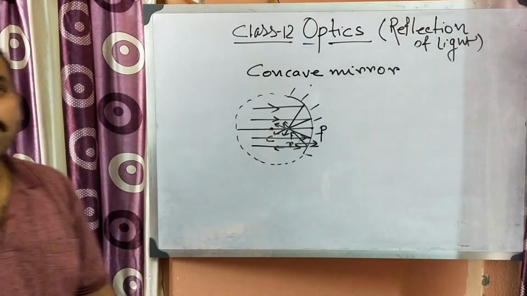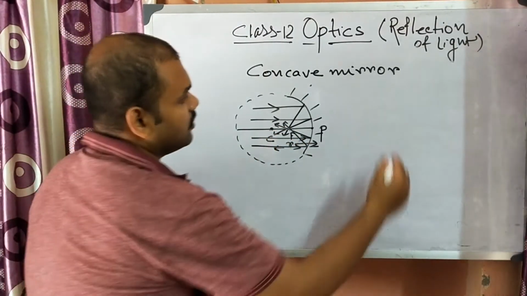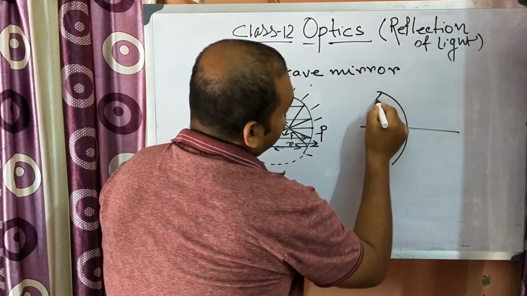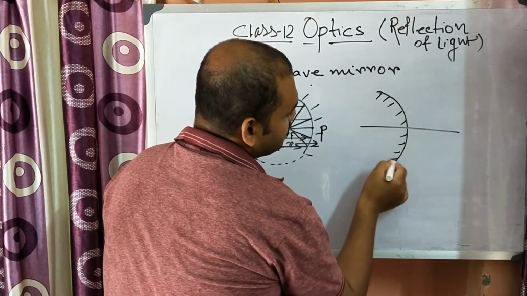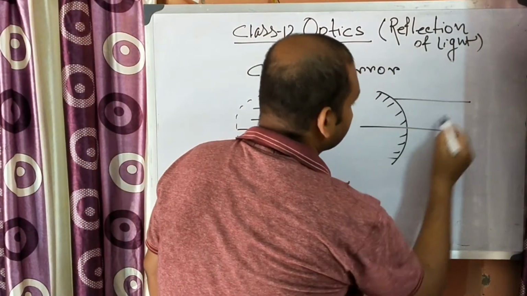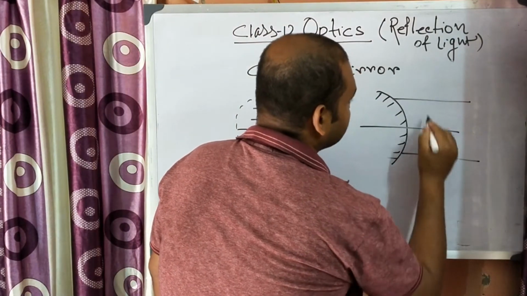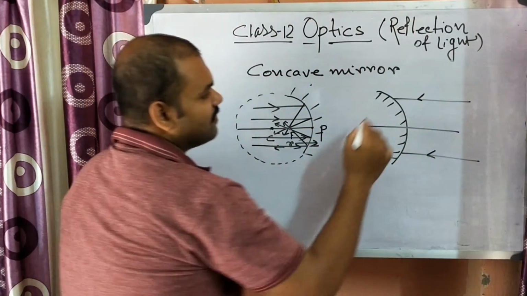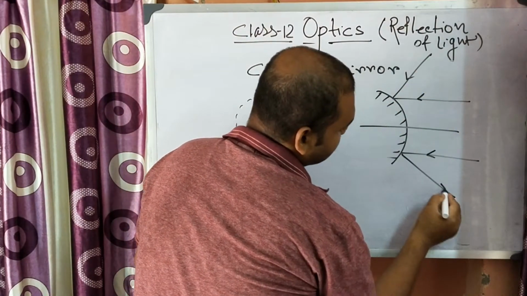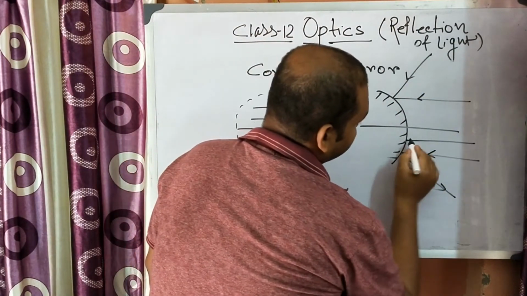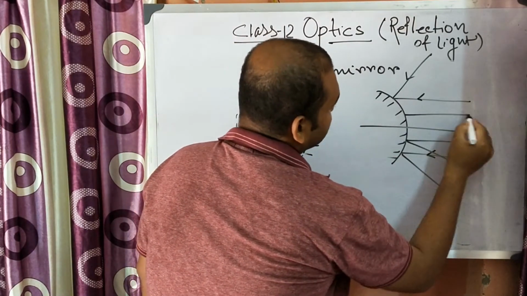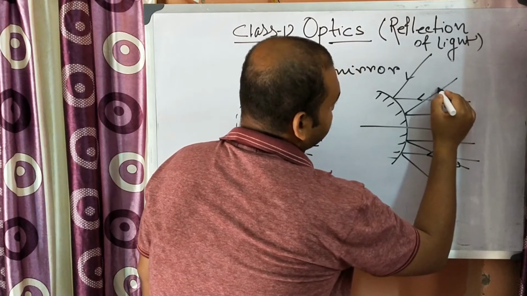But in case of a convex mirror this is not so. Suppose this is a convex mirror, so this outward surface is the reflecting surface, and when the rays come parallel to the principal axis, after reflection they will just diverge from each other.